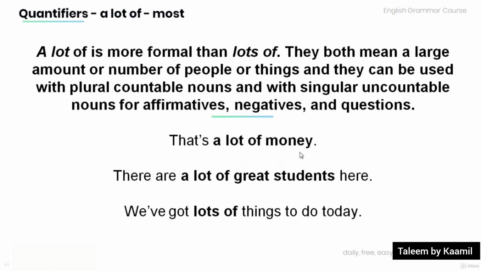That's a lot of money. Singular, uncountable noun. There are a lot of great students here. Plural, countable noun. We've got lots of things to do today. Plural, countable noun.